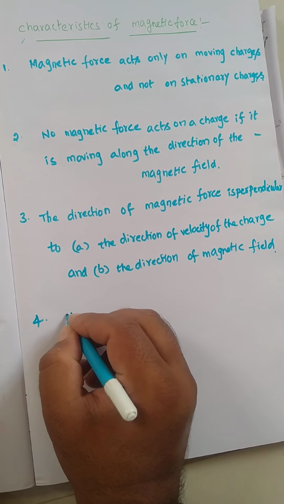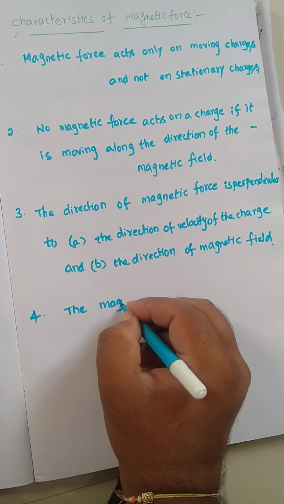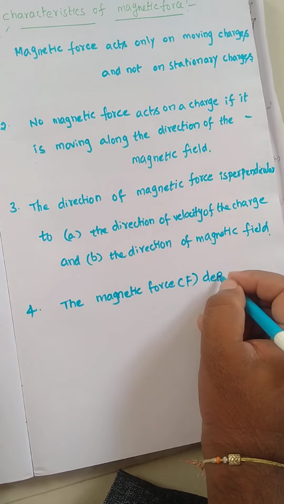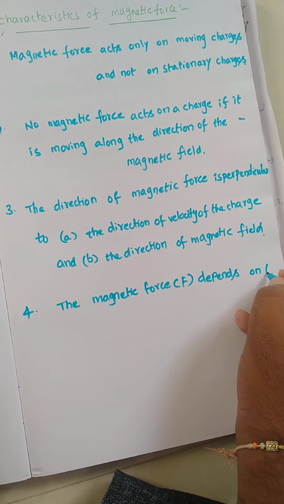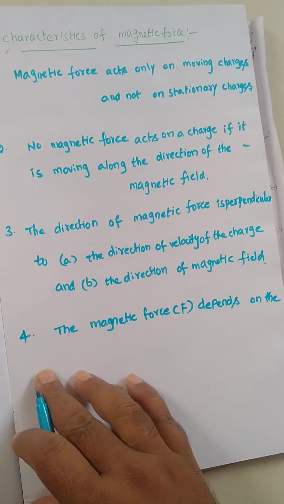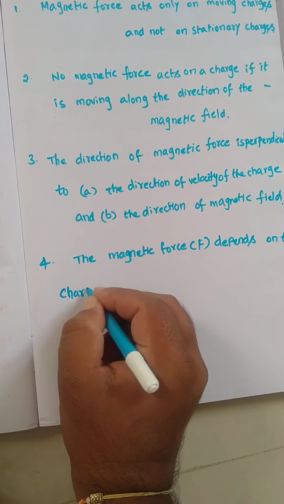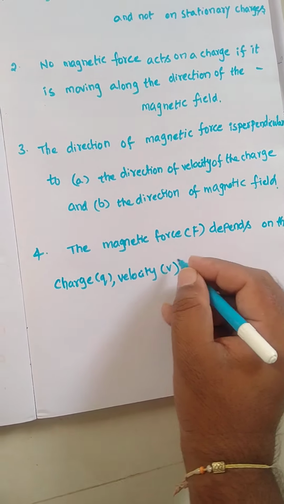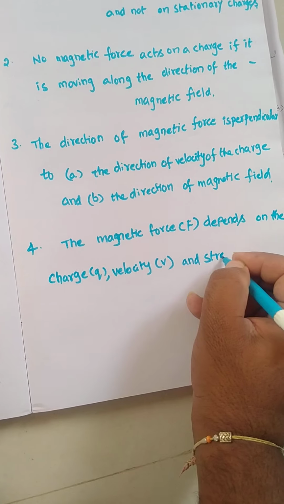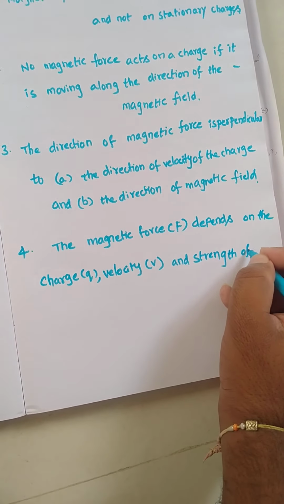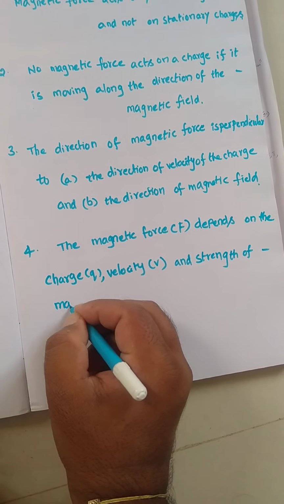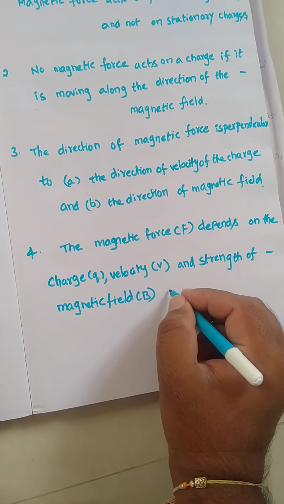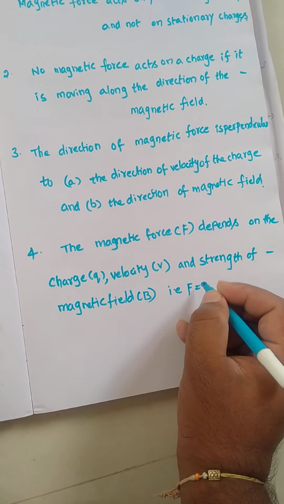The fourth point is that the magnetic force F depends on the charge Q, the velocity V, and the strength of the magnetic field B. So that is F equal to QvB.